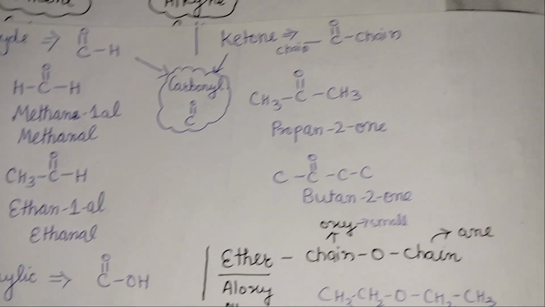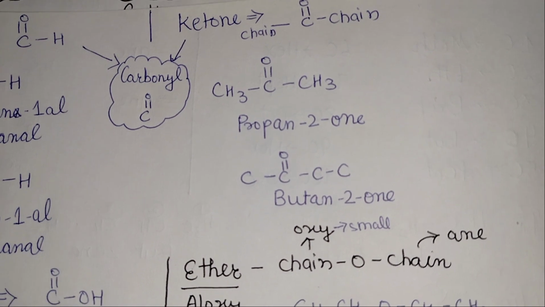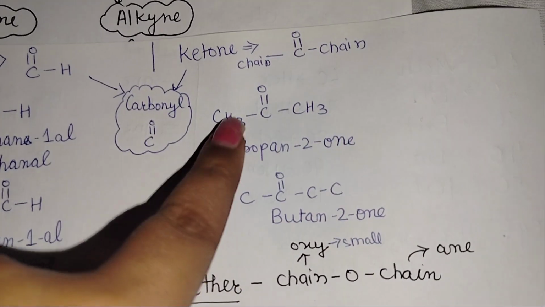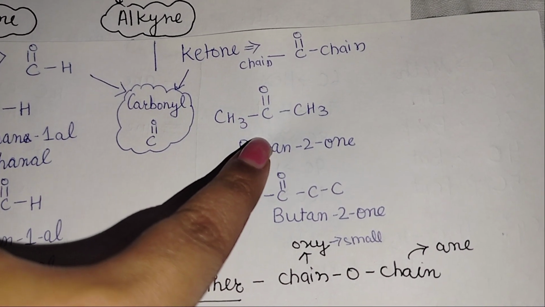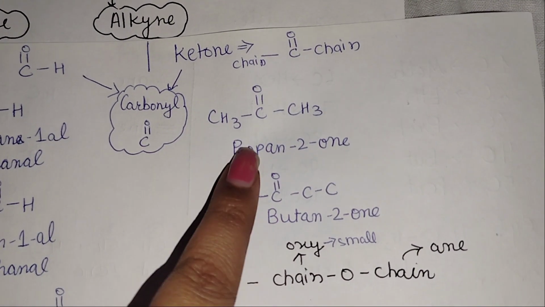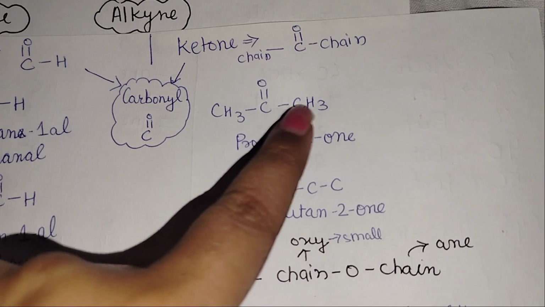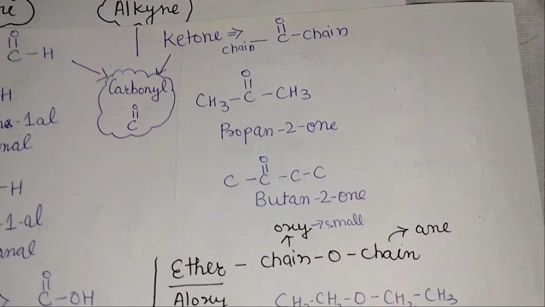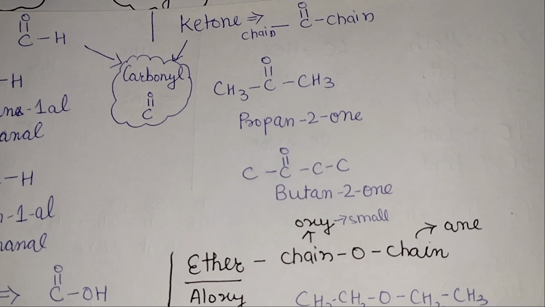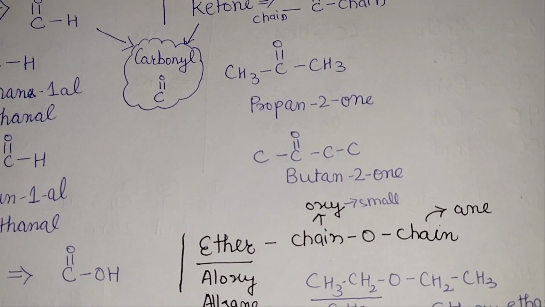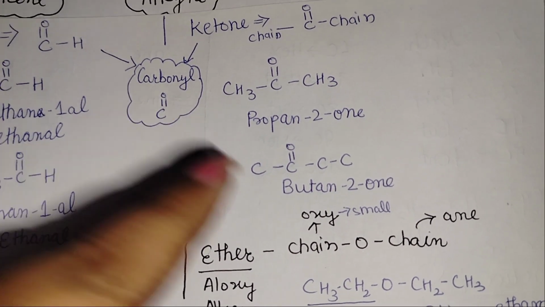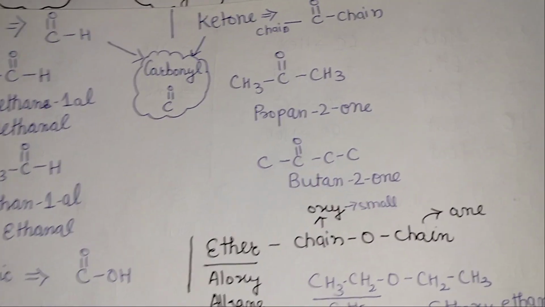All right. And if we talk about the aldehyde functional group, this is your functional group C double bond OH. So it is ethanal. Look at the example of ketone, having a chain on both sides, and in the center we have this carbonyl group. So this is propan-2-one. This is 3 carbons, and at position 2 you have 1 one, which means propanone. Okay. Then take the example of butan-2-one. I'm not going to balance the carbons here. You have to balance it.